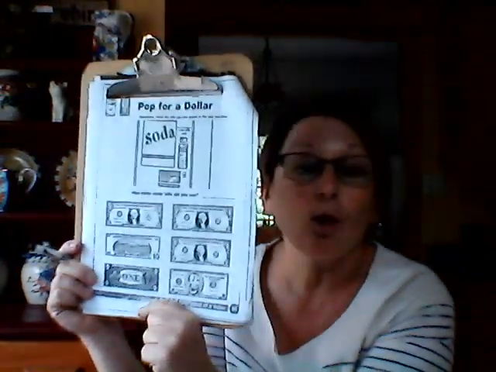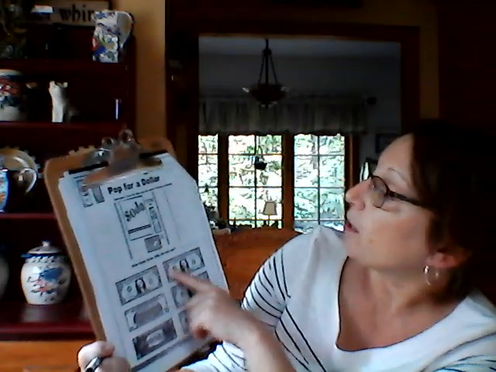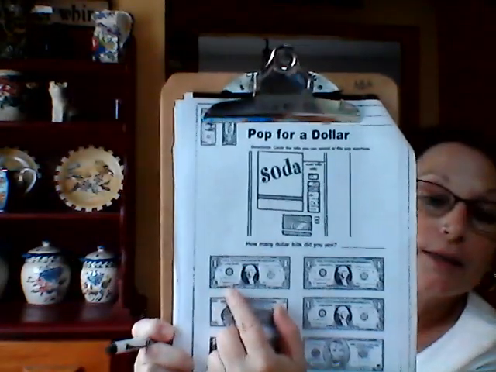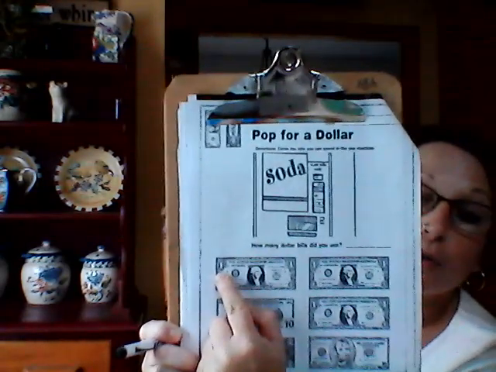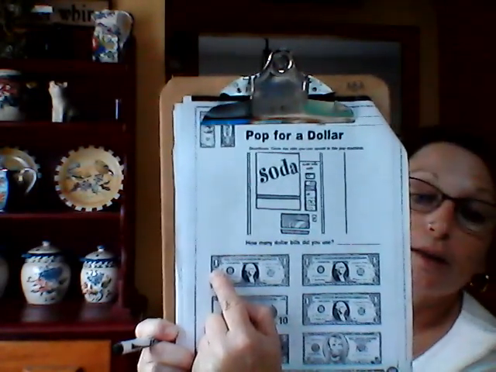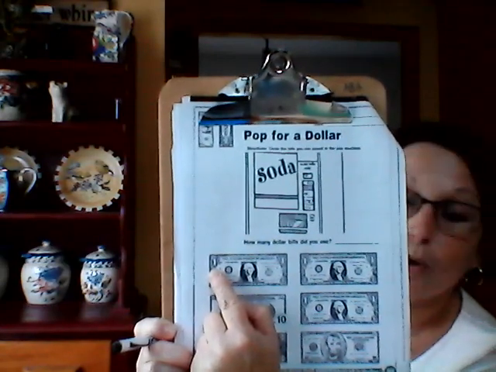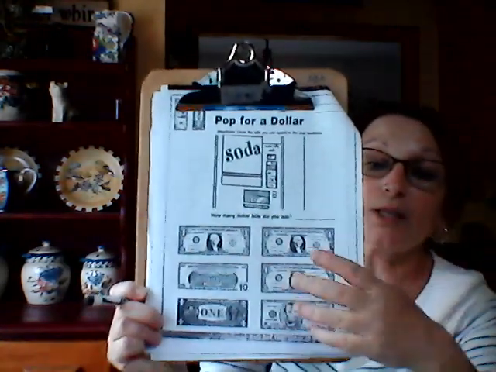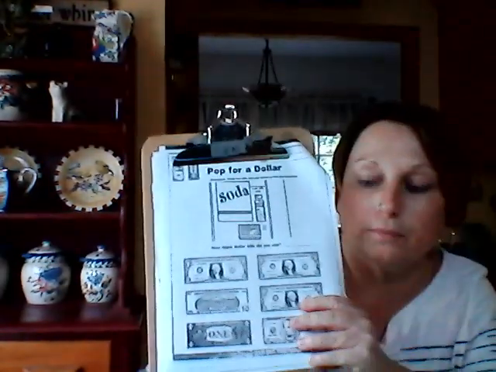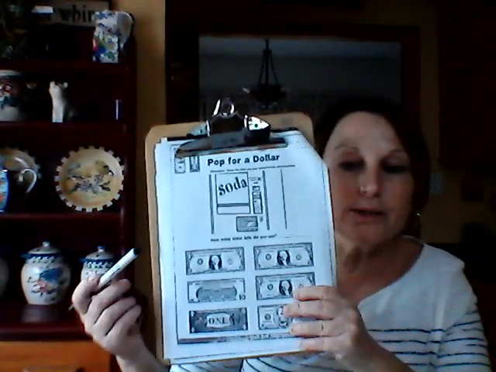So looking at the directions, circle the bills you can spend in the pop machine or in the soda machine. So we're looking for $1 bills. Remember what I just said. We're going to look in the corner to see how much the bill is worth. This is worth $1. We know this because we see the 1. Do you see the 1? So we are going to circle that because that is a $1 bill.